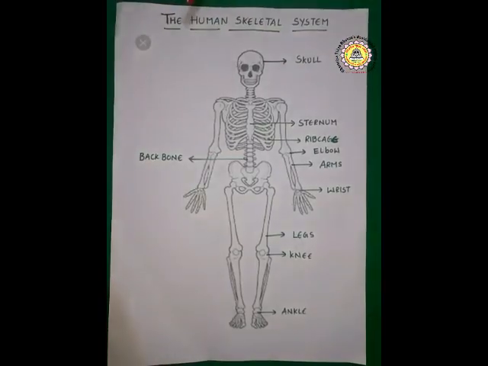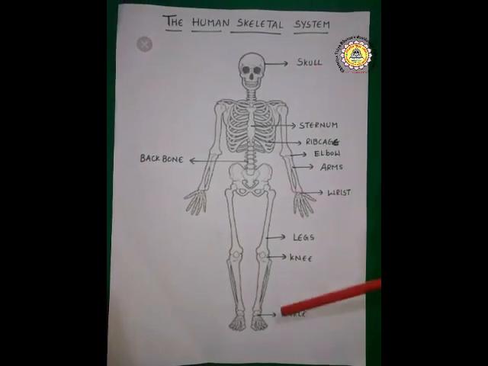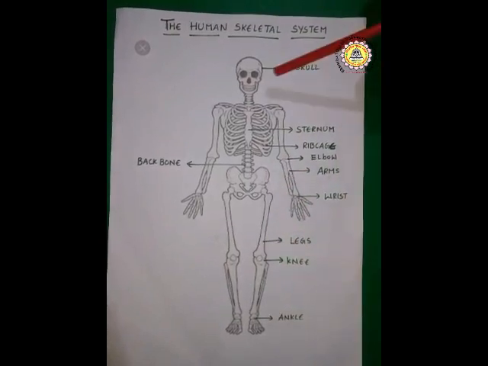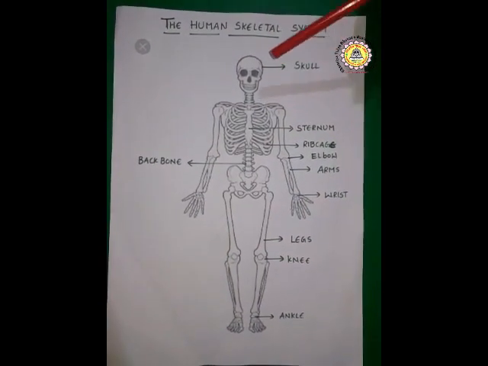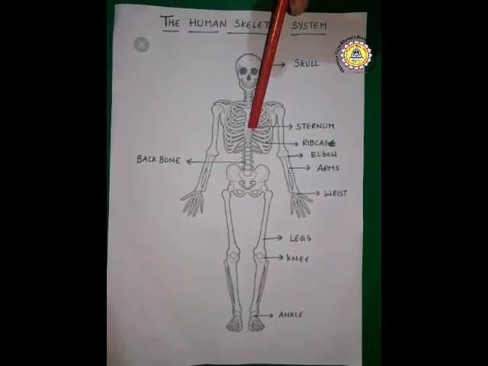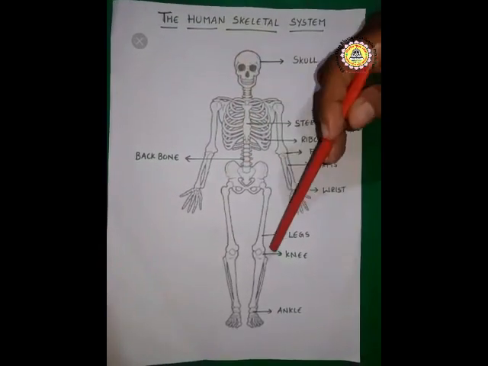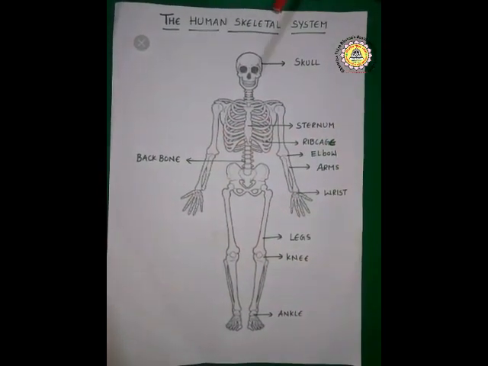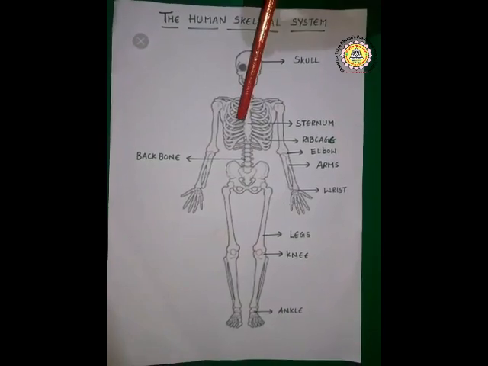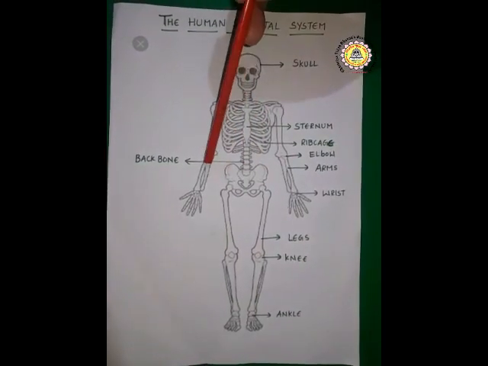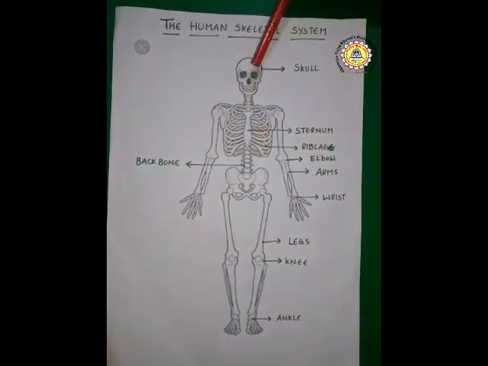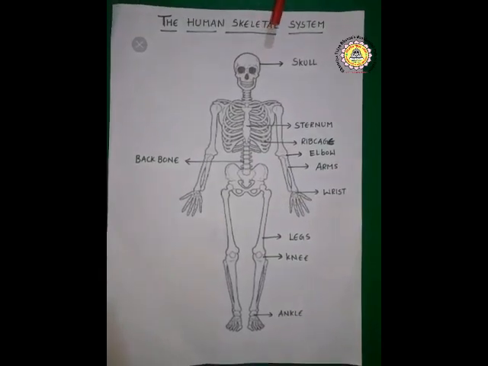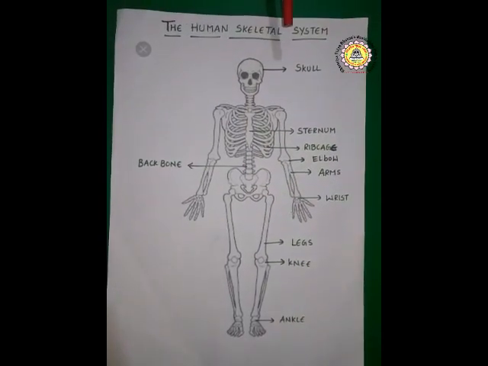Okay, children, this is the diagram of the human skeletal system. The main parts of our human skeletal system are the skull, rib cage, backbone, arms, legs, and these are the joints. So what are the main parts of the human skeletal system? Skull, rib cage, backbone, arms, legs and joints. Now let us learn in detail about each and every part of the system.